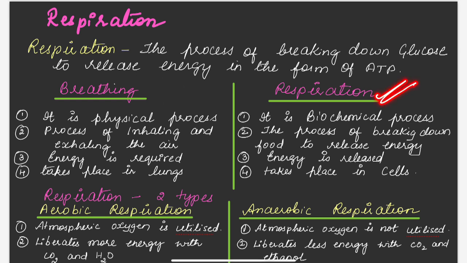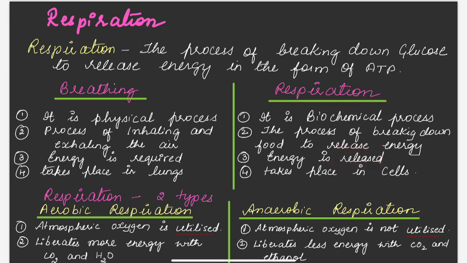Whereas in respiration, you can see the process of breaking down of the food. So food means here it is glucose. So glucose will break down, releasing energy, and this energy is in the form of ATP. The third difference is during breathing energy is required, whereas during respiration energy will be released.